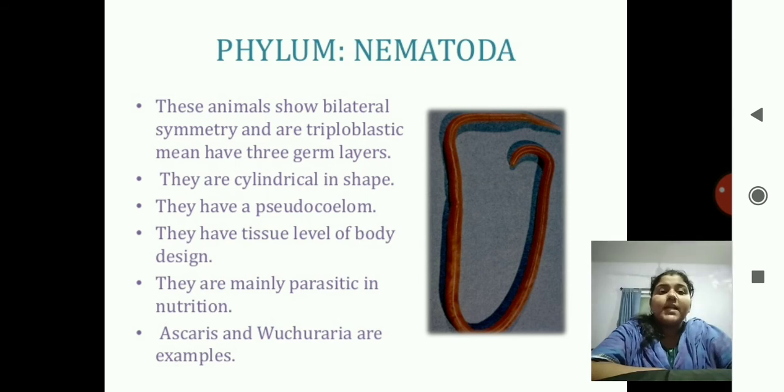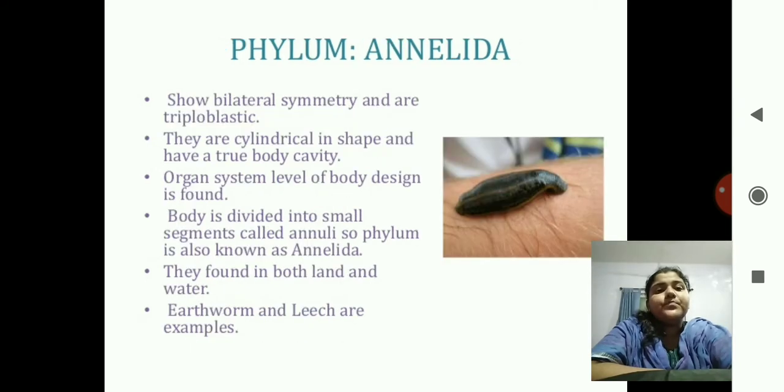They have a cylindrical shape, so they are known as round worms. They have pseudocoelom. Next, the body organization is tissue level of body organization, and they are mostly parasitic in nature. Examples are Ascaris and Wuchereria. The diagram is of Ascaris.